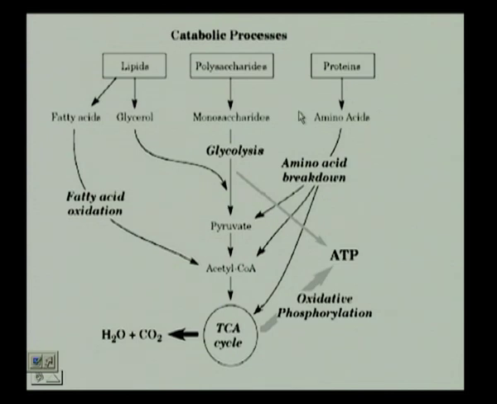Now, if we look at all the catabolic processes that occur, the glycolysis pathway will lead us to pyruvate. Pyruvate, all of the breakdown getting to acetyl CoA being the main part of the TCA cycle that ultimately breaks it down to carbon dioxide and water.